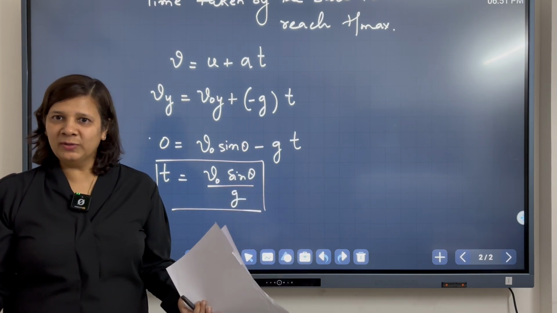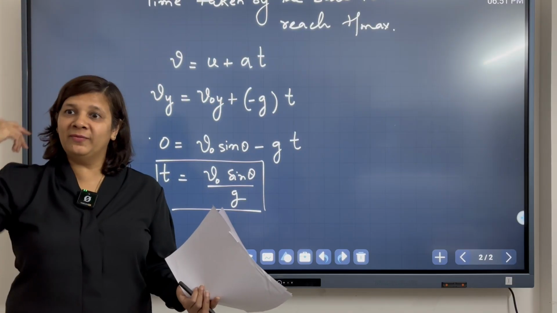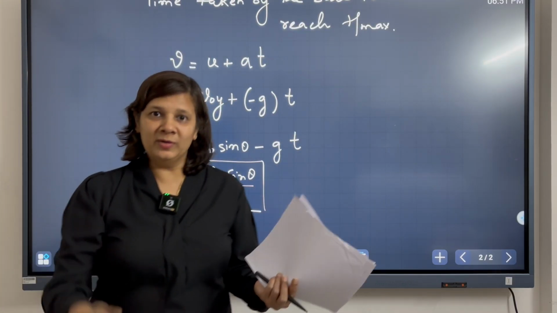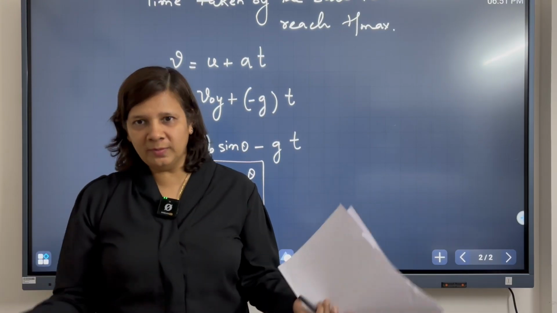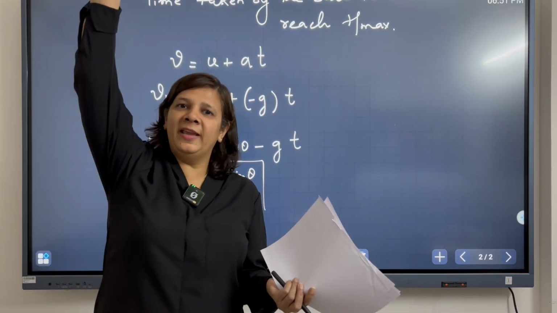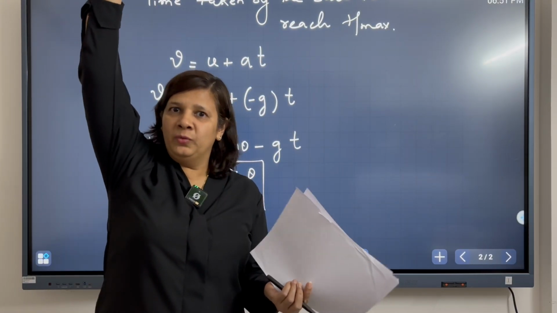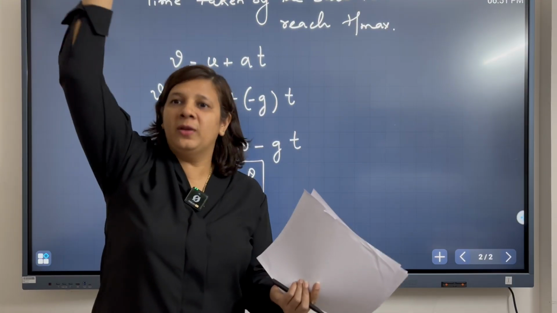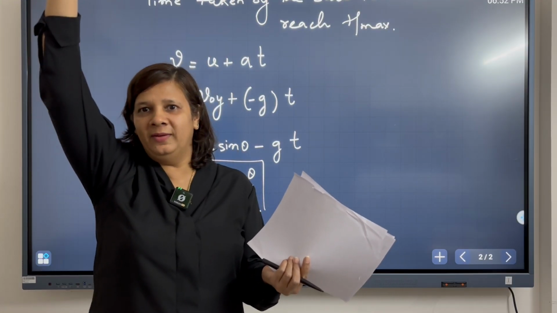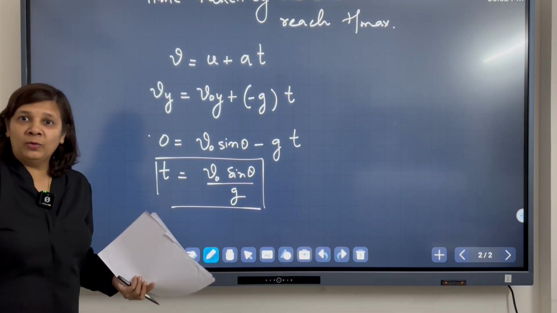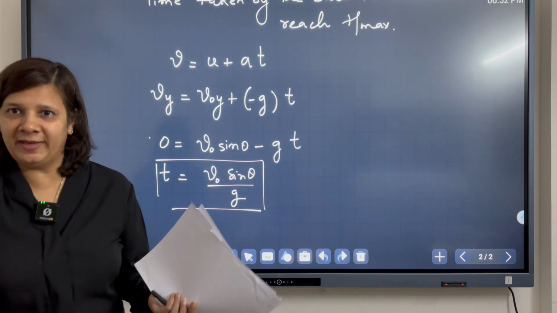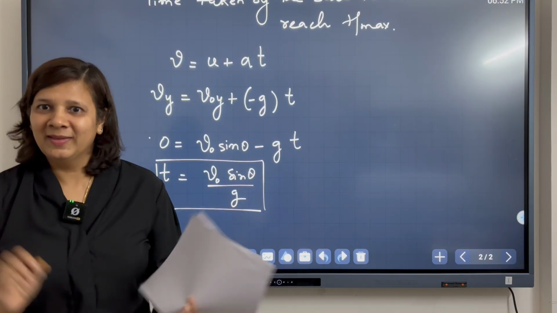Yes, and also from what we have learned in motion in one direction, because the same acceleration due to gravity is there, the same force is acting on the ball. So the amount of time it will take to reach the highest point should be equal to the amount of time it will take to reach the ground, right?